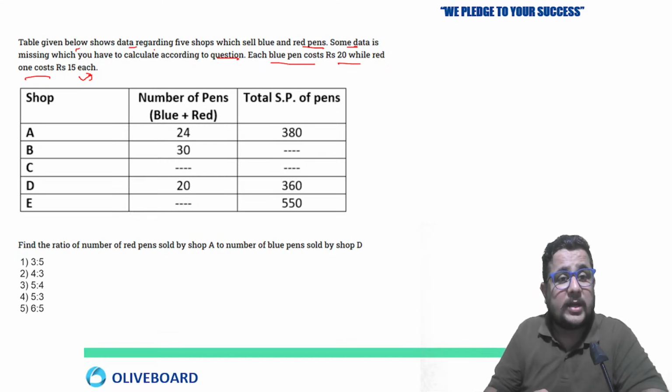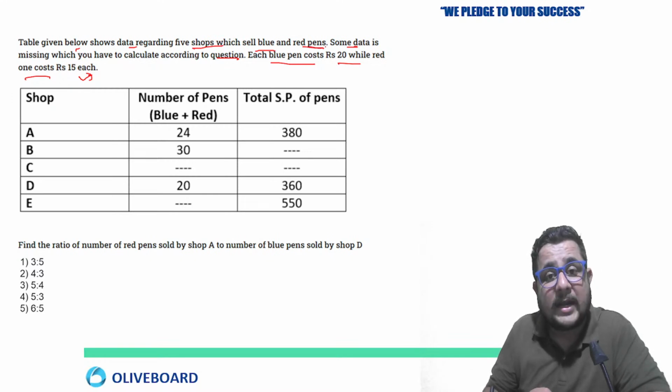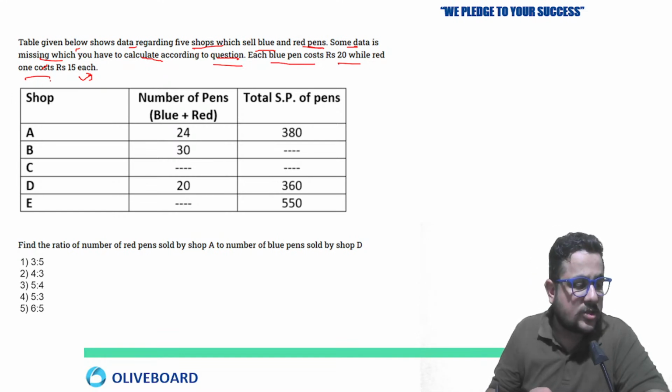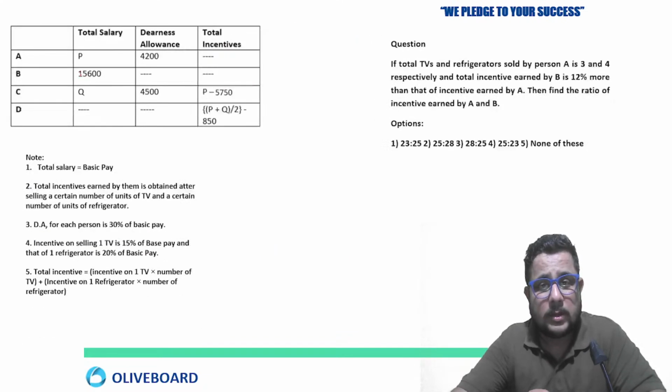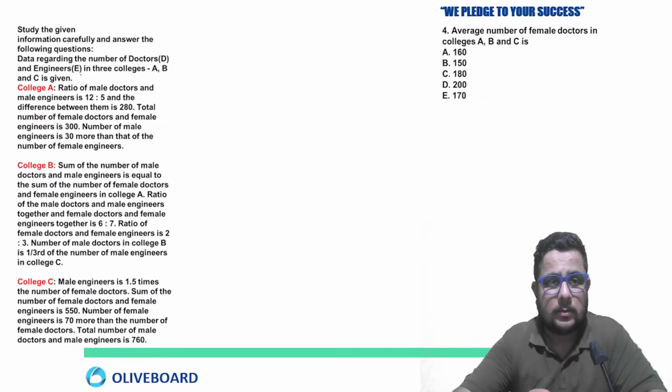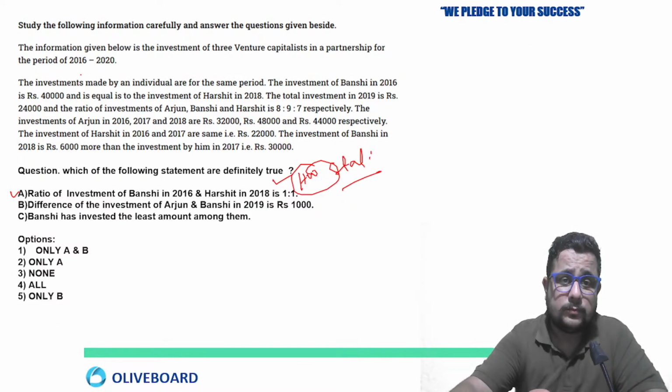You must have knowledge about those topics, then only can you attempt data interpretation easily. So do let me know. The table below shows the data regarding 5 shops which sell blue and red pens. Some data is missing which you have to calculate according to the question. Each blue pen costs rupees 20 while the red one costs rupees 15. Is this clear to all of you?